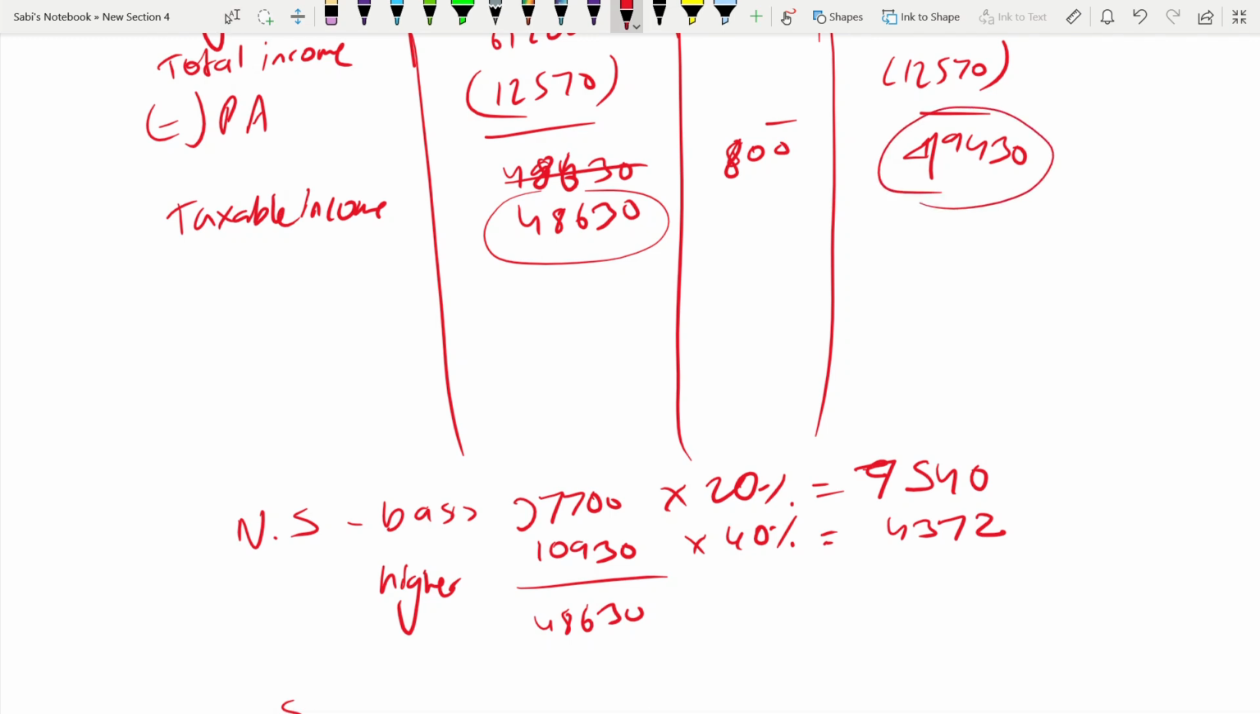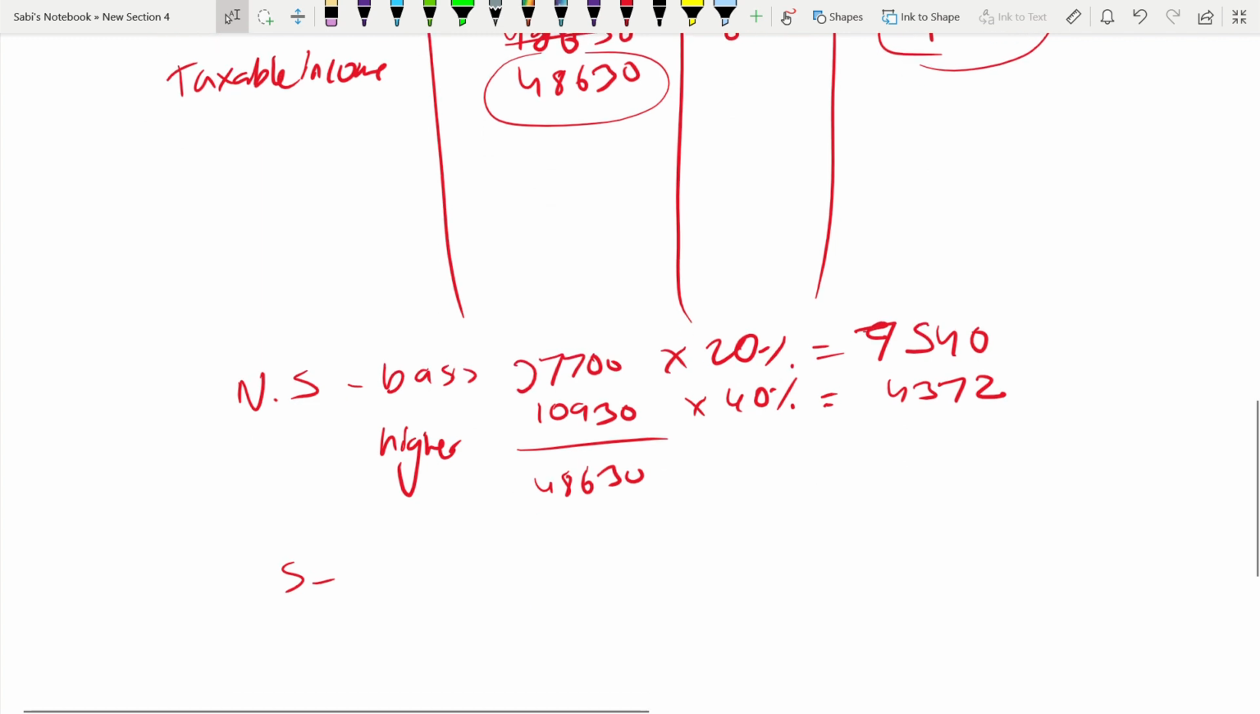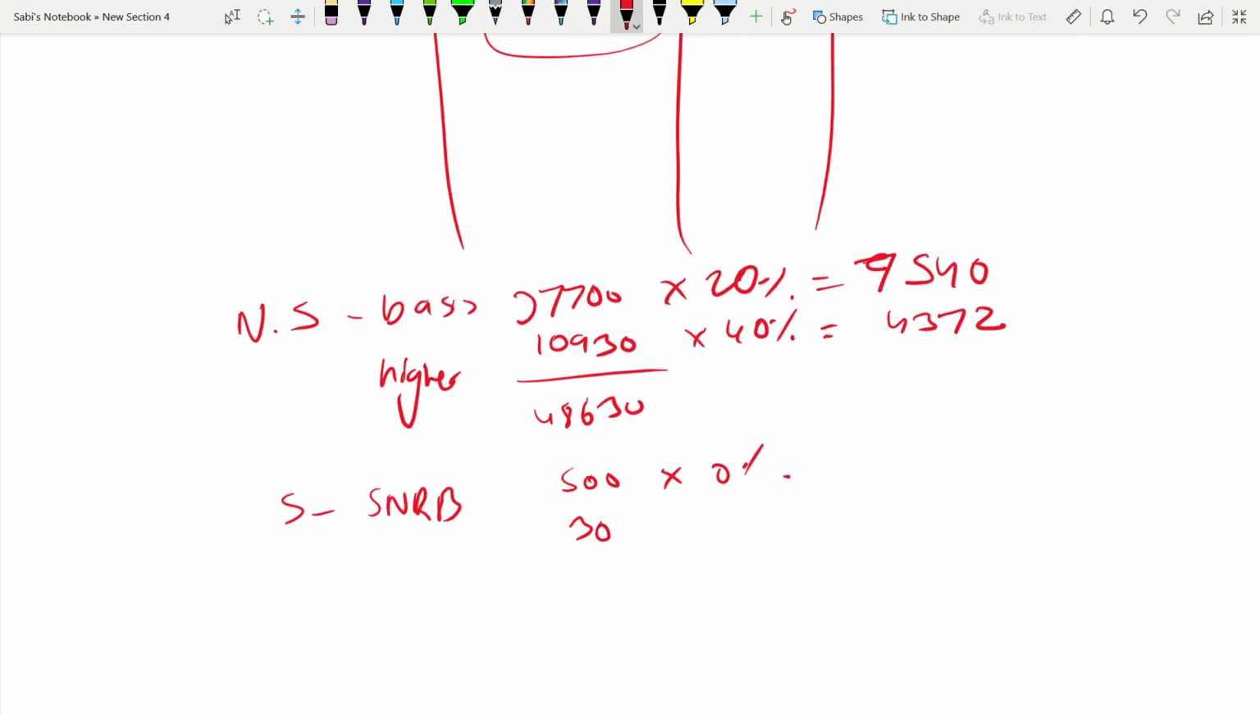Now savings. Remember we have a nil rate band for savings because if you see the taxable income, it is higher rate. So he will get a savings nil rate band of 500 into 0. That means out of 800 of savings, 500 is nil rate band. So the 300 balance is at 40% higher rate, 120. If you add up, it is 12,032.